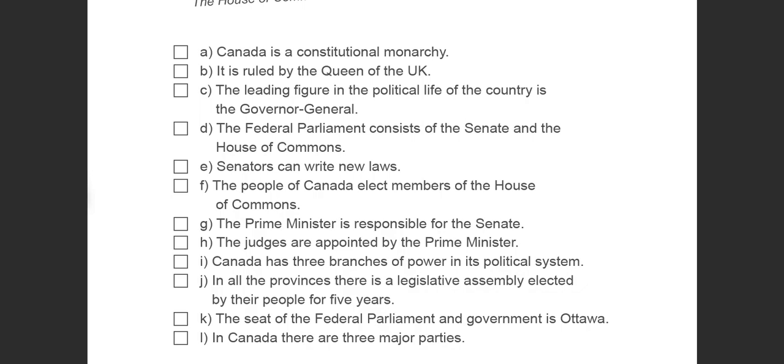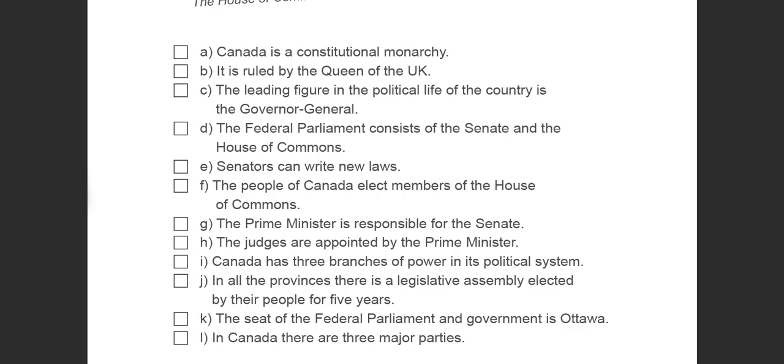Senators can only approve or reject the laws passed by the House of Commons, excepting the laws that deal with taxes or expenses. Senators can serve until they retire at the age of 75. The House of Commons has 295 members elected by universal suffrage for 5 years. The people of Canada elect members of the House of Commons. To vote in national elections, a person must be at least 18 years old and a Canadian citizen.